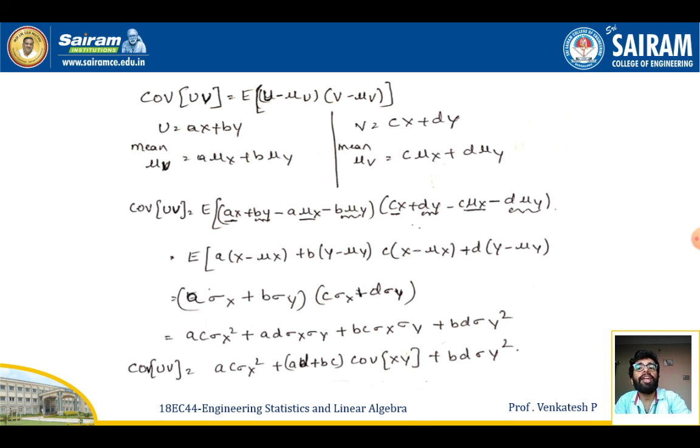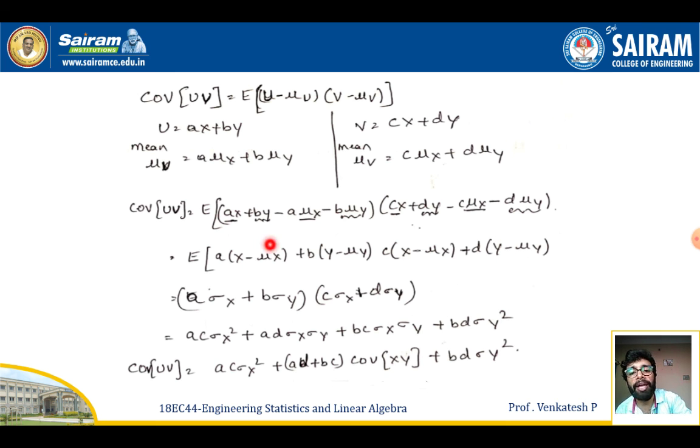So I get the covariance of UV is equal to the expectation of aX plus bY minus a times mu X minus b times mu Y, into cX plus dY minus c mu X minus d mu Y. On grouping all the terms, I get the expectation of a into X minus mu X plus b into Y minus mu Y, and into c times X minus mu X plus d into Y minus mu Y.